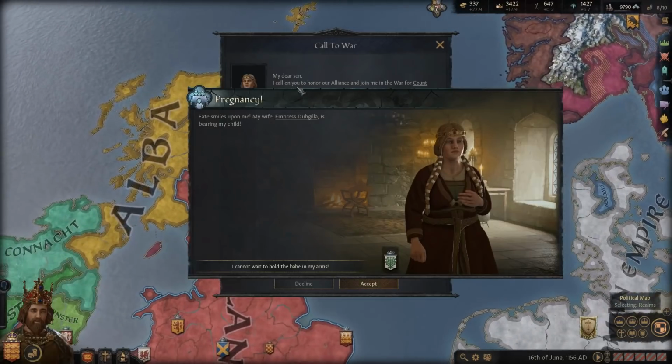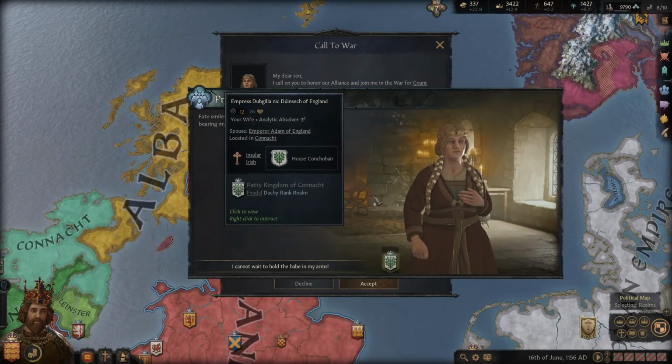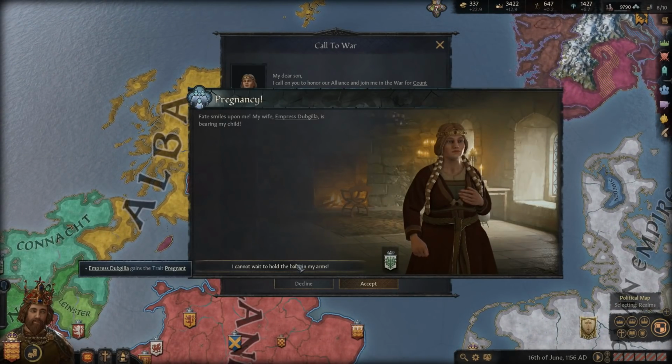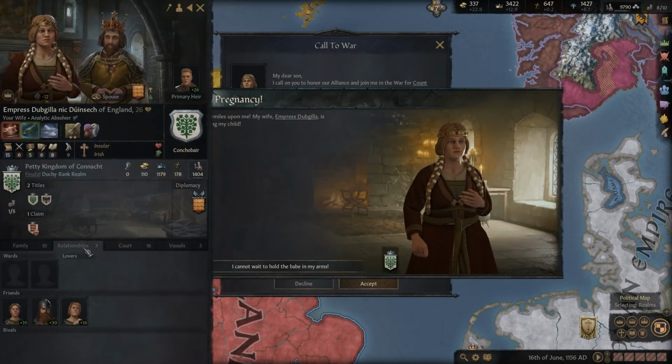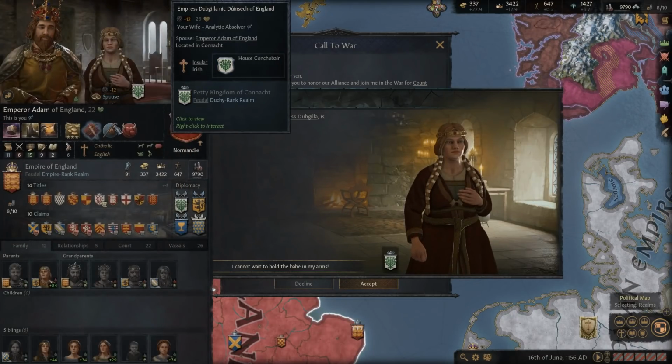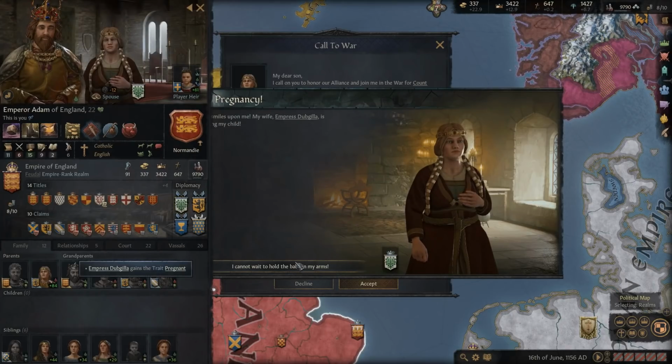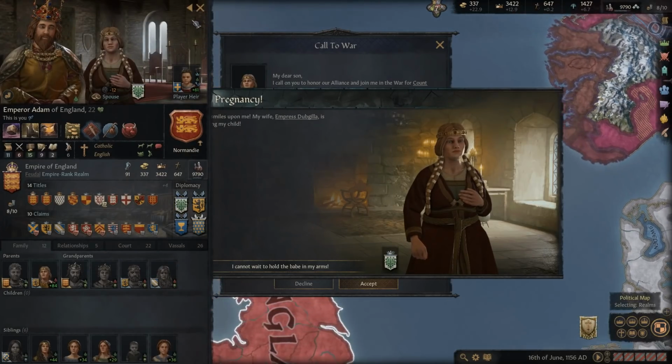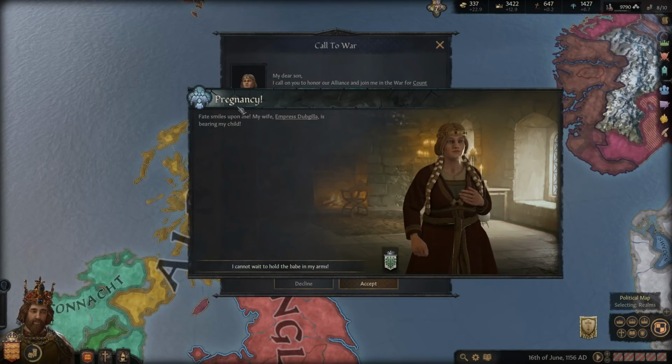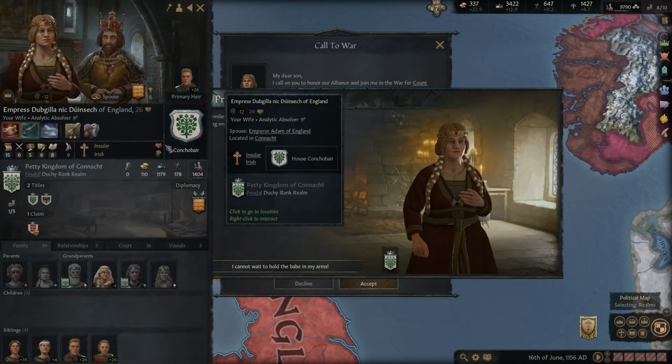So that makes sense. And of course, the Empress is pregnant at the same time. Whoa! What's going on here? That's interesting. She's pregnant at the same time that our mistress is. Huh. Okay. Hopefully it's ours.